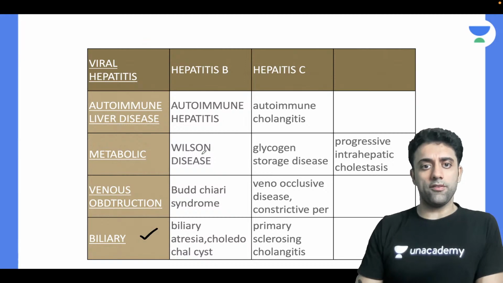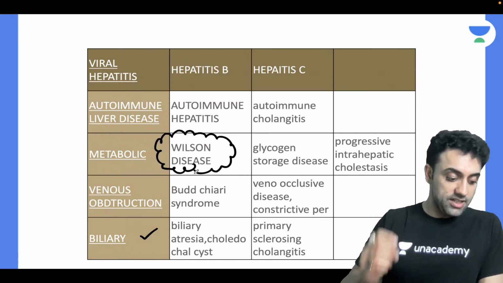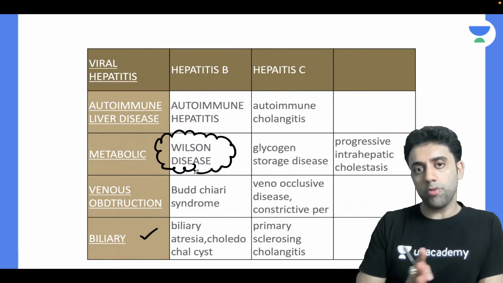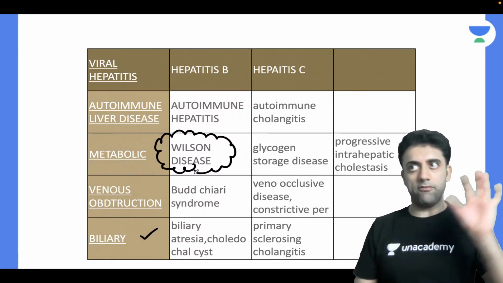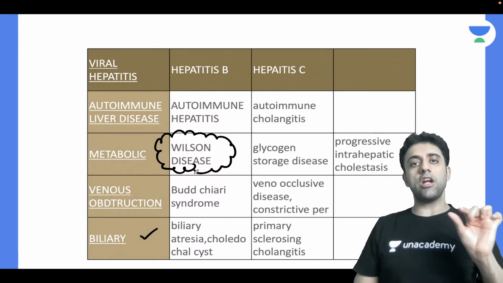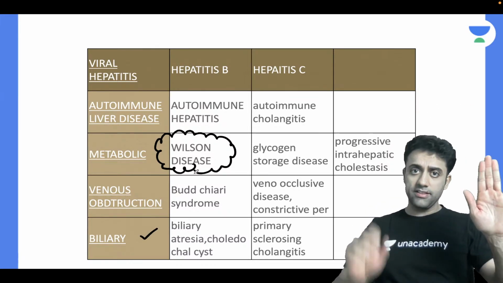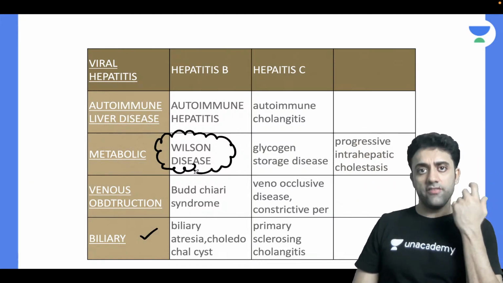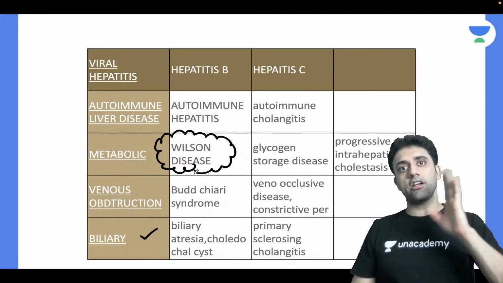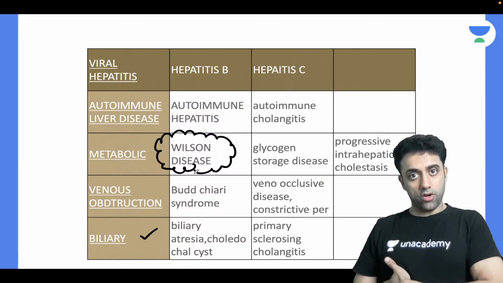And today's topic of choice, a small part within it, is Wilson disease. Please read and understand, this is a very important slide. It may seem casual, but it is a very important slide. You have to think of ten things and choose one out of it and talk about it. So very beautifully, we have started gray matter disease and white matter disease. In those diseases, we have started a disease called Wilson disease. Wilson disease is one of the causes of chronic liver disease. Wilson disease means there's a chronic liver problem.